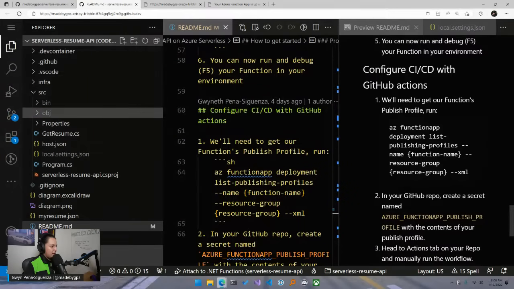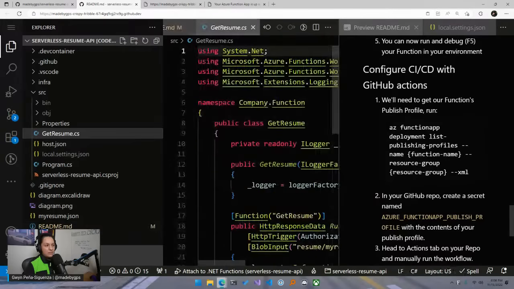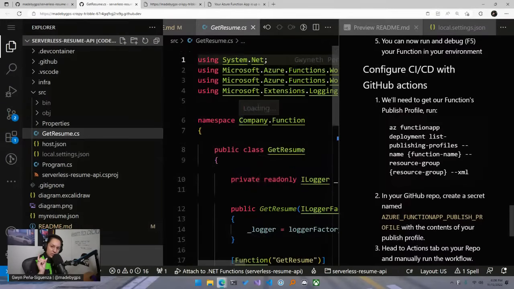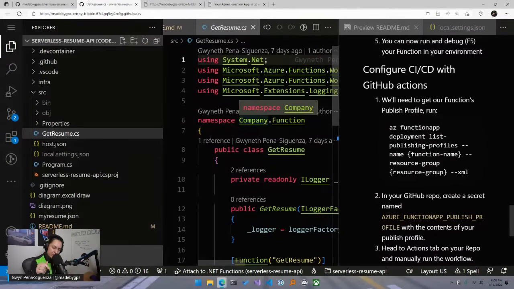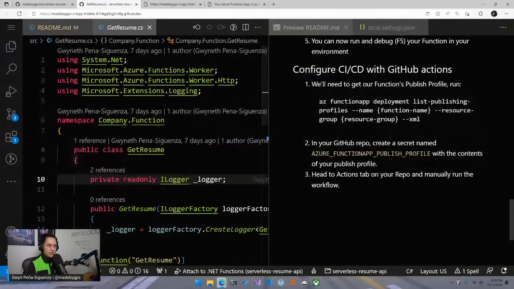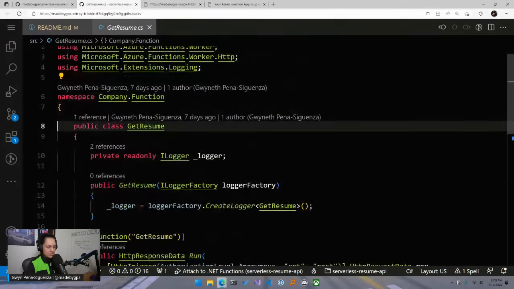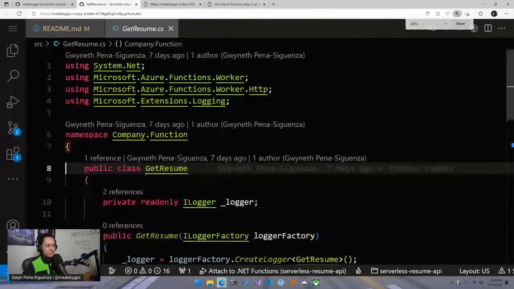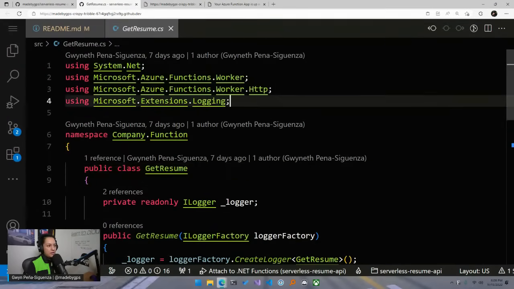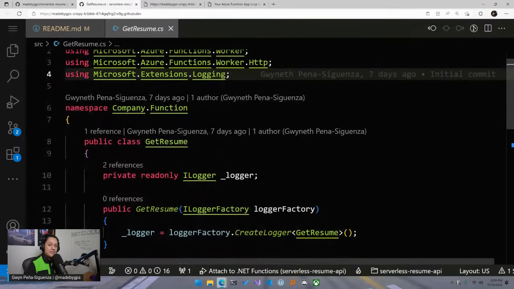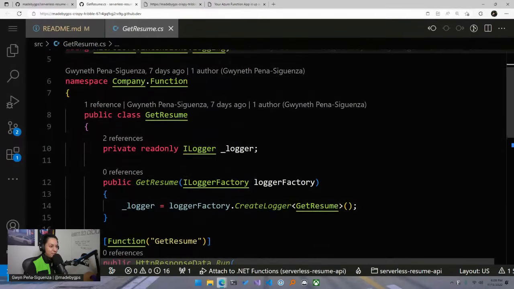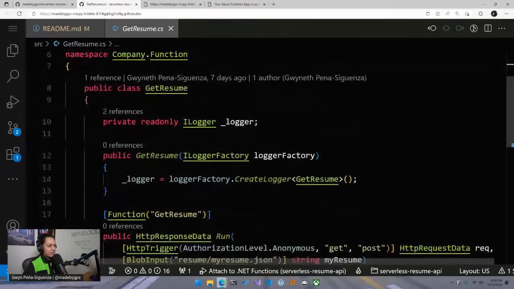Let's see here, get resume. Okay, so get resume, which was the name of that function. Remember, we went to the URL. It had the get resume when we clicked on it in the terminal. So we're going to close this side one just for now, so we have a little bit more space here, and then I'm going to zoom in a little bit more. If you're familiar with .NET, it should look very, very similar to you, because this is .NET 6. .NET 7 just came out. I will try to update this to .NET 7 in a couple of weeks. No promises, but I will update it at some point.